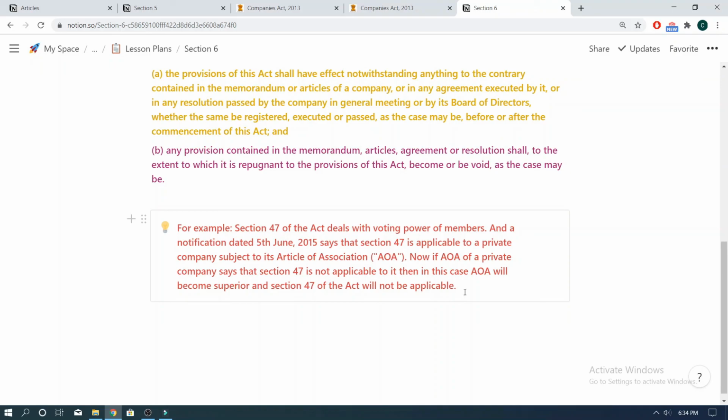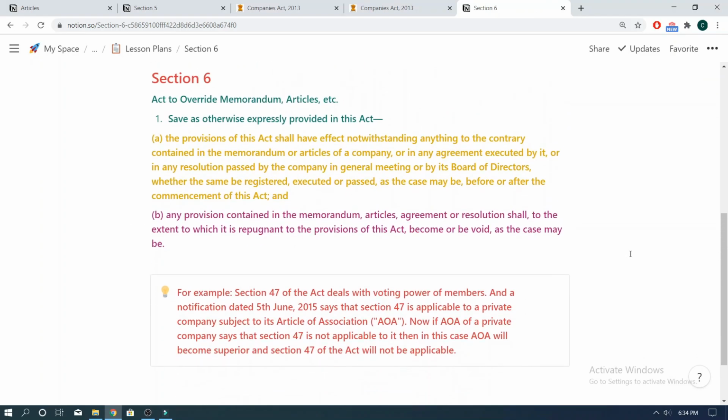This is what we mean by the phrase, save as otherwise expressly provided in this Act, that is, where the Act itself has a provision saying that the Articles of Association would prevail over any particular section of the Companies Act 2013. It is important to note that the Companies Act 2013 is supreme and would prevail over the Memorandum of Association and Articles of Association if there are any provisions in the MOA or AOA which is contrary to the provisions of the Companies Act 2013. Similarly, the provisions of MOA will prevail over the provisions of Articles of Association.